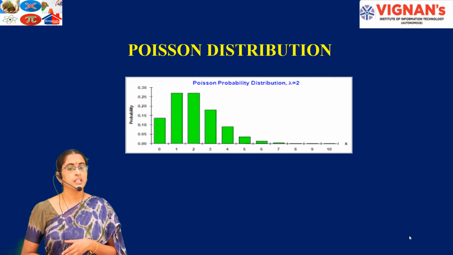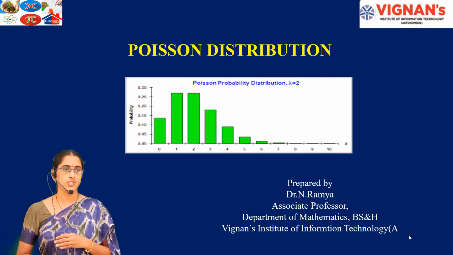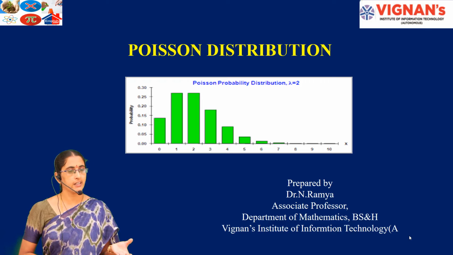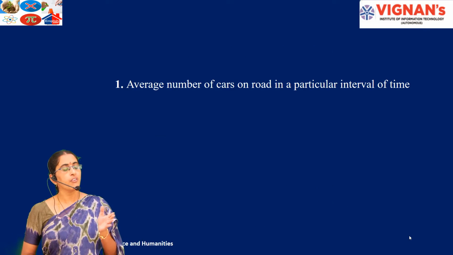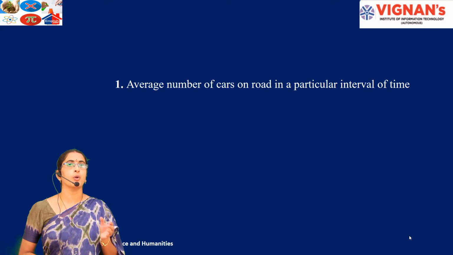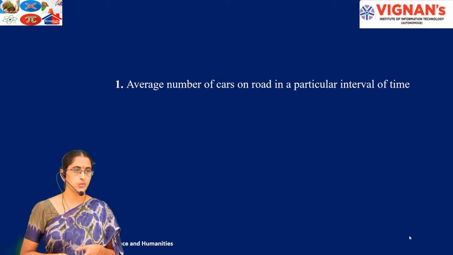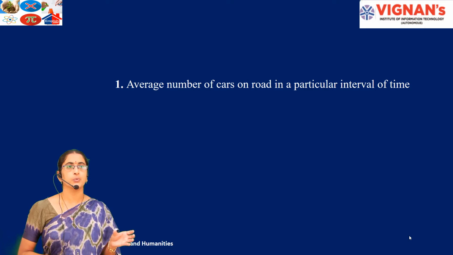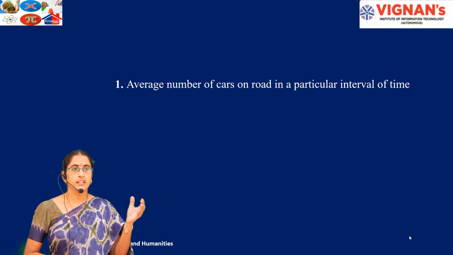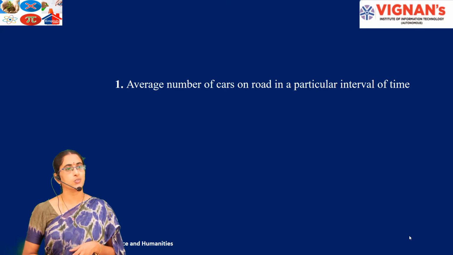The first condition is that the number of trials is indefinitely large, that means n tends to infinity. Then the probability of success also becomes 0, so p tends to 0, and the mean of the binomial distribution is finite, that means the np value is finite. Under these three conditions the binomial distribution tends to the Poisson distribution.